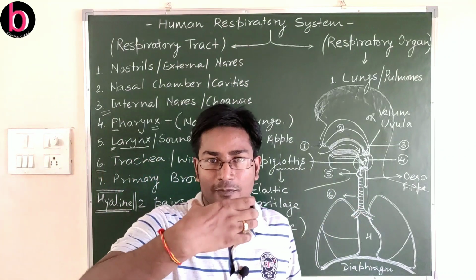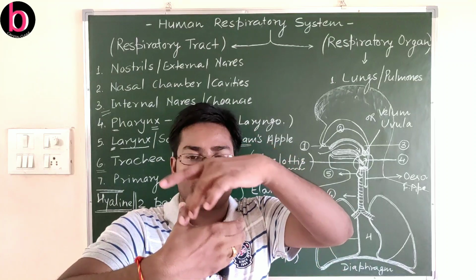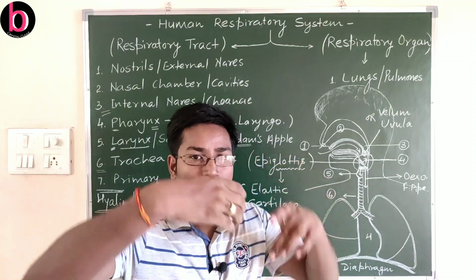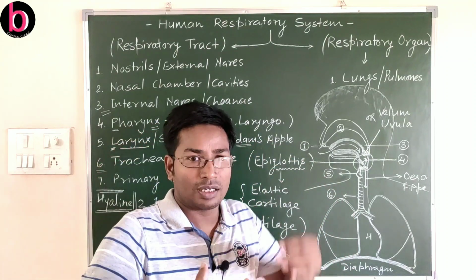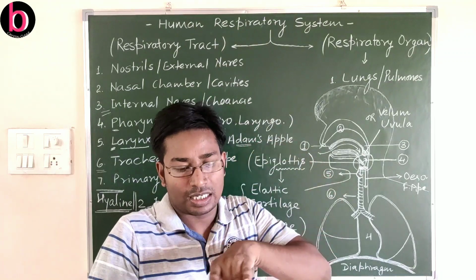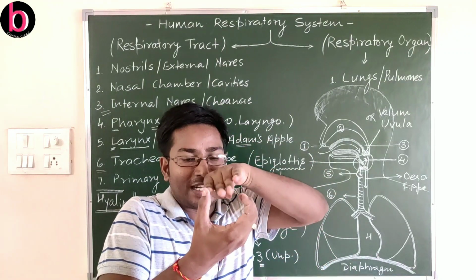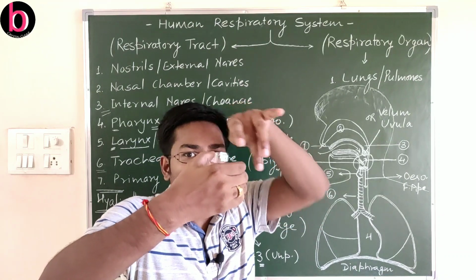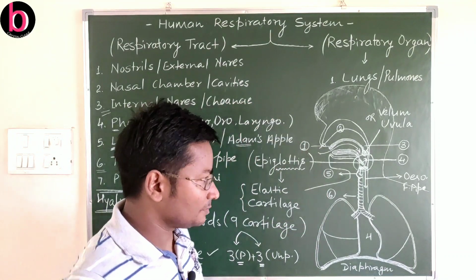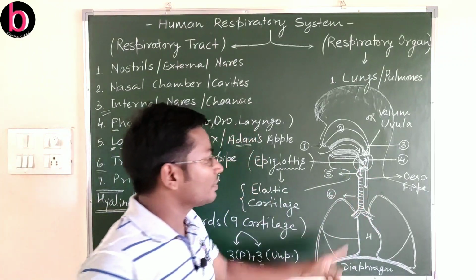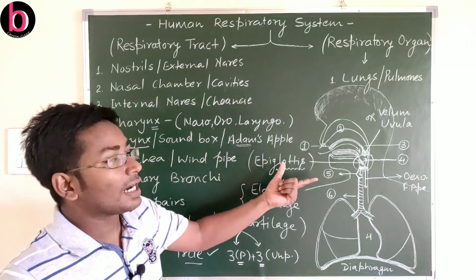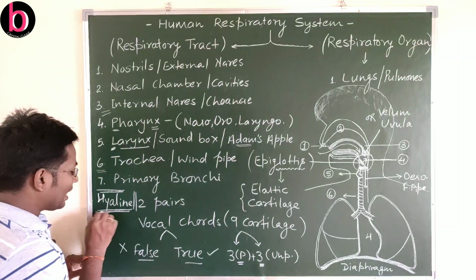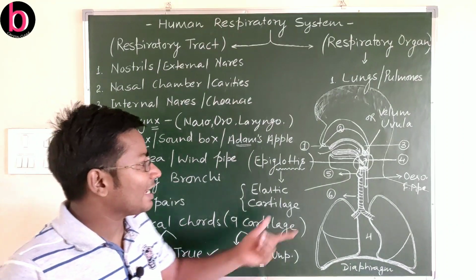Like if we see from the front side, this one is complete, but if we see from the top, at this region they are incomplete, while throughout all the other regions they are complete. So what is the role of this hyaline cartilaginous C-shaped ring-like structure?